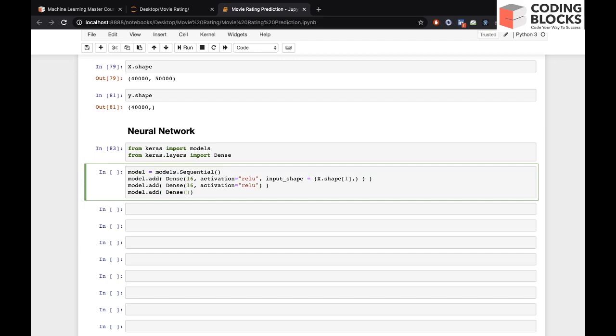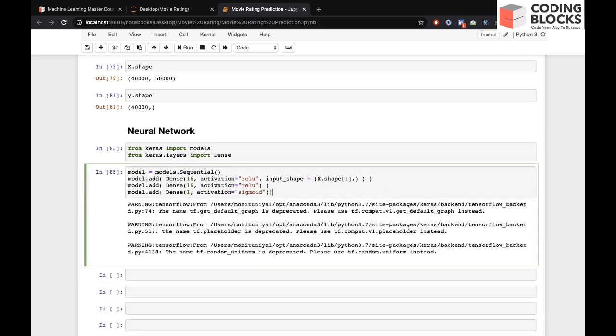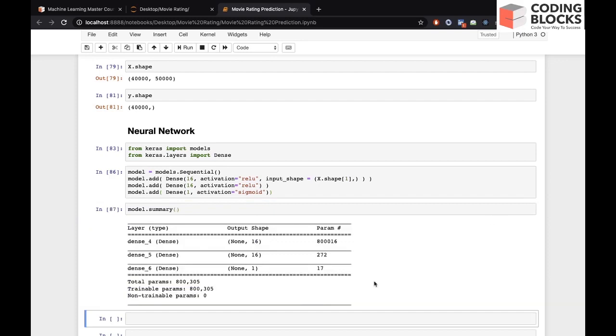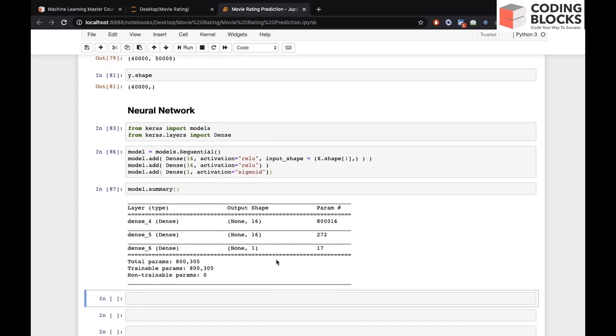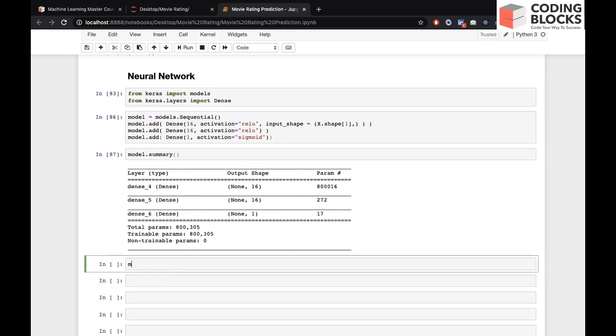Since it is a binary classification, we will have only one unit, either 1 or 0, and the activation would be sigmoid. Let's check model.summary. So this is the model summary.